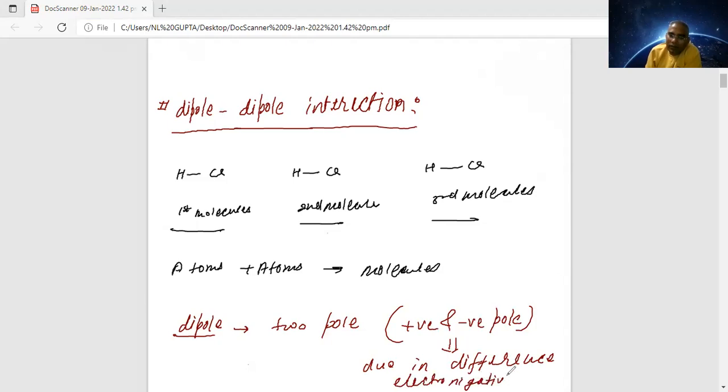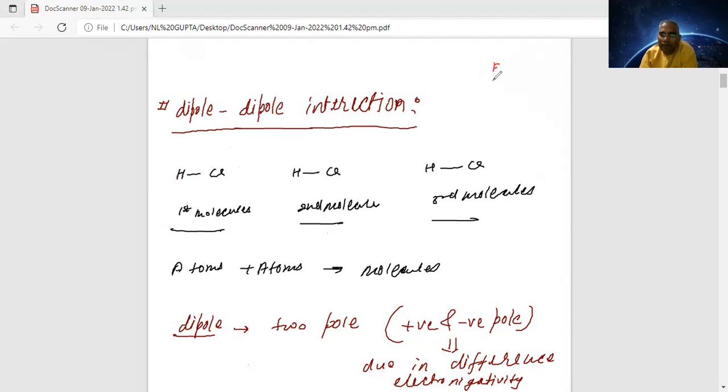What is electronegativity, Saurya? It is the tendency of an atom to attract, how strongly it attracts the shared paired electrons. In a single bond there are two electrons. Now in an HCl molecule, which is going to attract the electrons, H or Cl? I think the Cl will take the negative end and the H will take the positive. Yes.